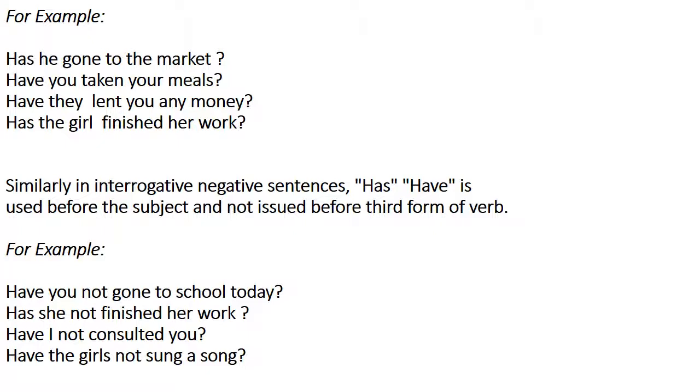Similarly, in interrogative negative sentences, has or have is used before the subject and not is used before the third form of verb. For example, have you not gone to school today? Has she not finished her work? Have I not consulted you? Have the girls not sung a song?